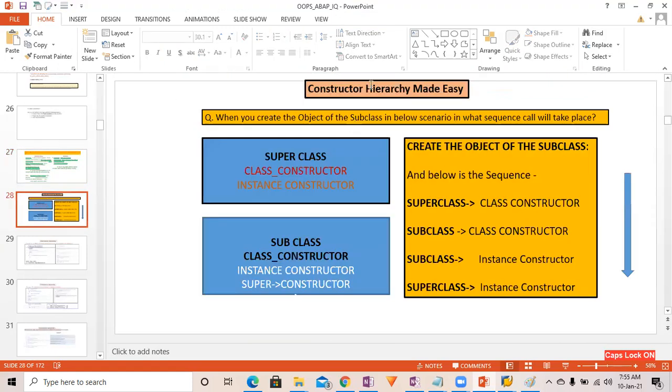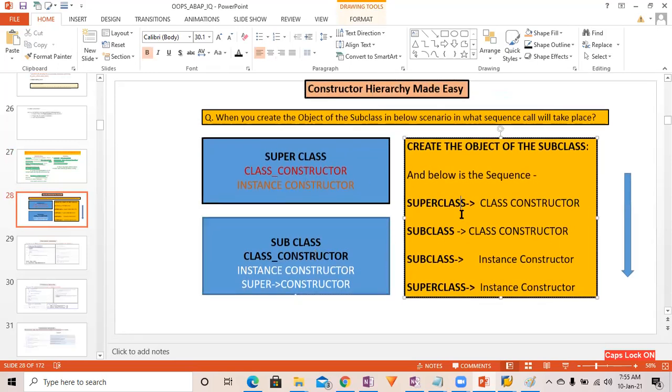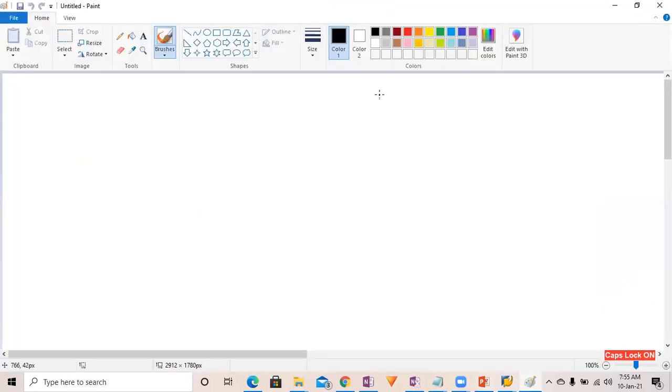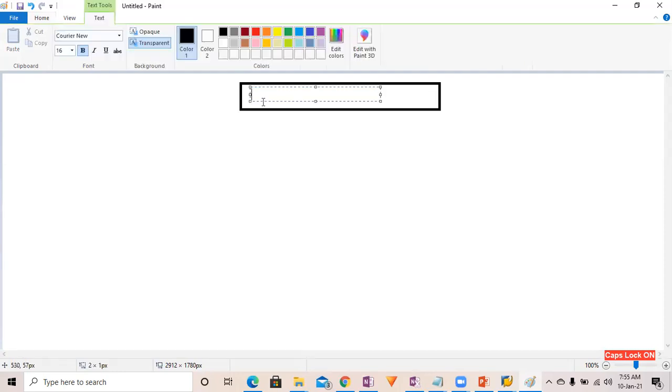Fine. Constructor hierarchy. This is again a conceptual and very important point in fundamental OOPS ABAP, right? Suppose you have a class with a constructor and a class constructor.